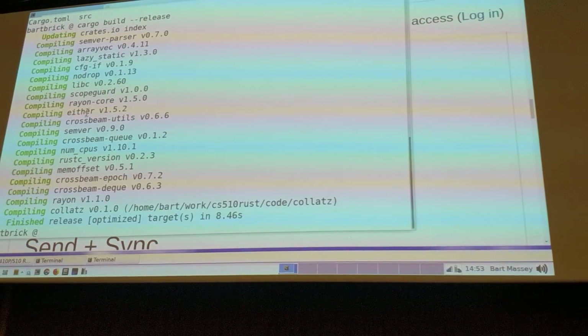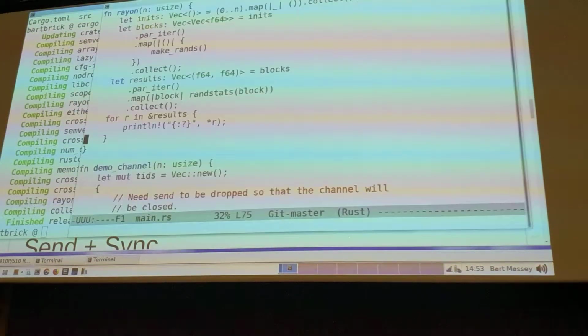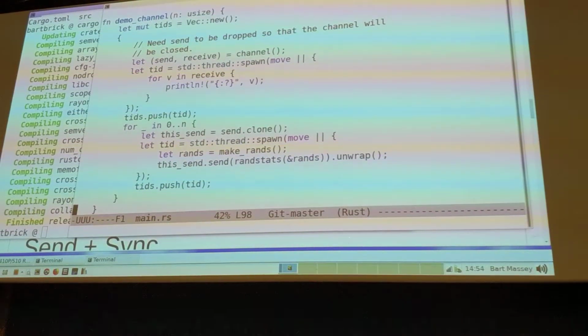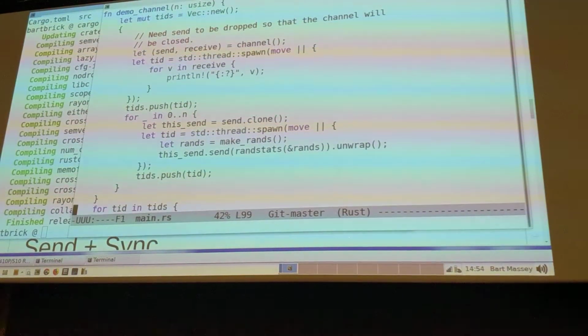So of course I have one of those too. Oops, is this the right thing? No. This is it. Channels. Oh, there's a gotcha that you need to worry about.